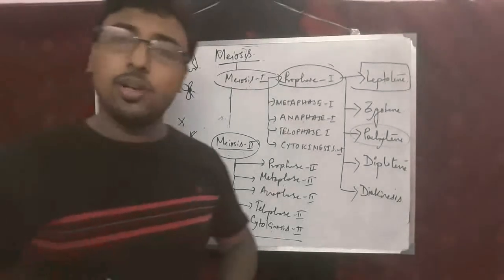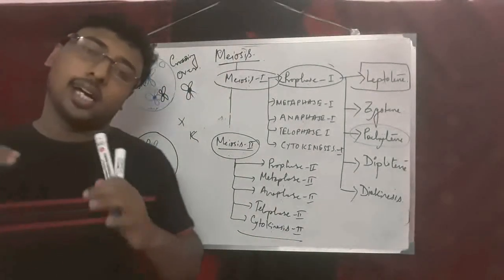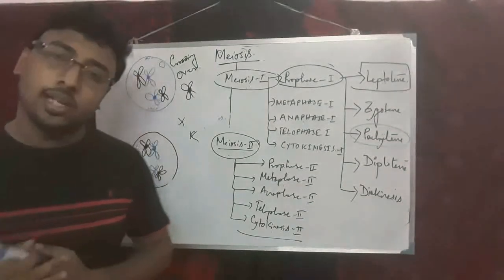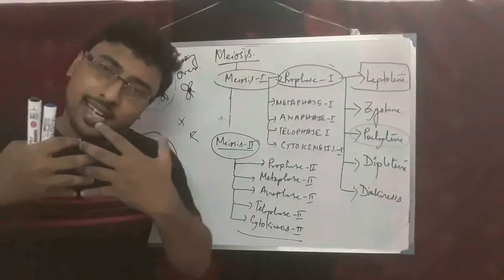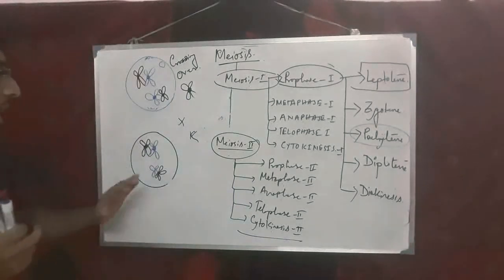Whenever crossing over occurs, the chromosomes come to hold each other, and therefore they form an X-like structure. It is known as chiasma.